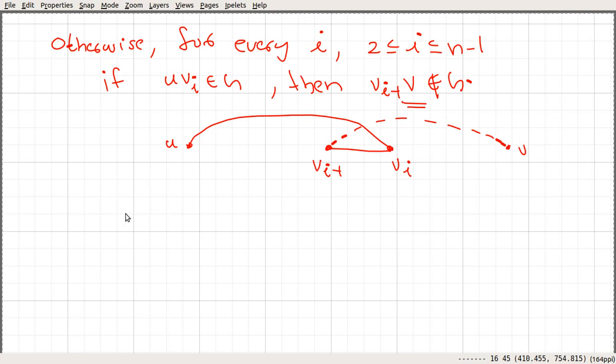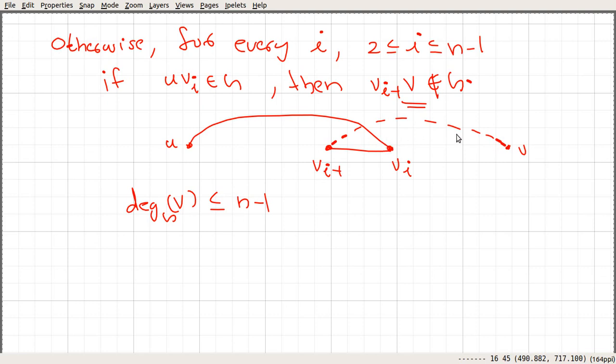Here again we are dealing with a simple graph, so the degree of v in G is always less than or equal to n minus 1, where n is the number of vertices in the graph, since a simple graph doesn't have a loop or a parallel edge. So this is always satisfied. Let's consider this v, and here we have this additional condition, and that will put a constraint on the degree of v. This says if there is an edge between u and v_i, then there won't be an edge between v and a neighbor of v_i.